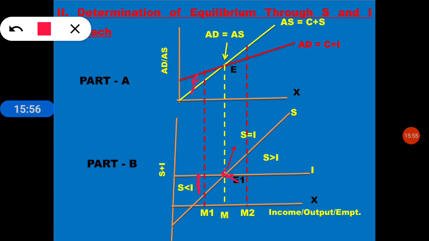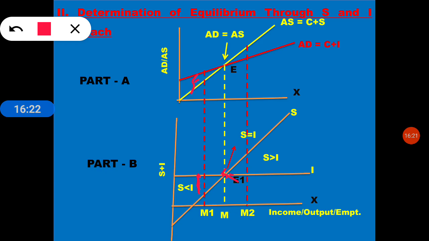After this income level, S is greater than I. So hence the economy should reduce production till it reaches the equilibrium level. Here you can see that investment is done lesser than the savings. You can see the saving curve is above the investment curve.